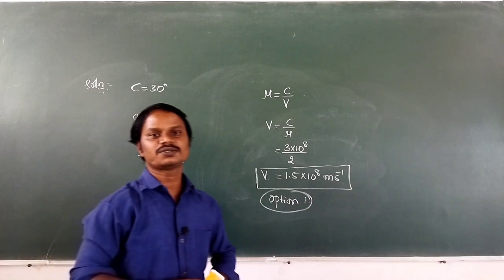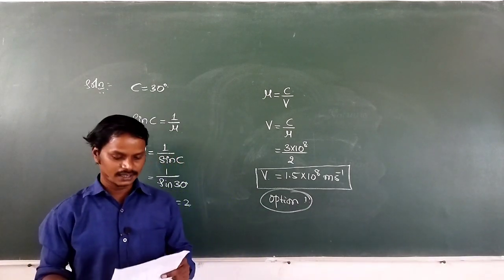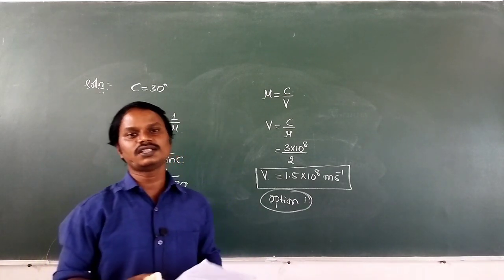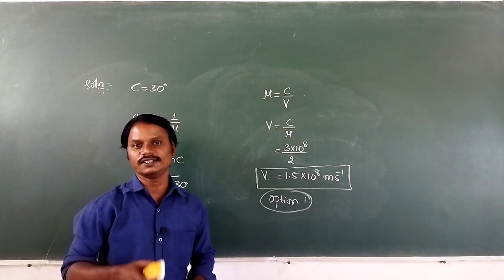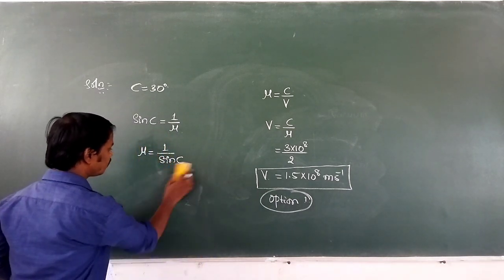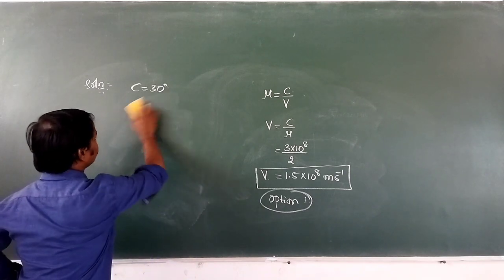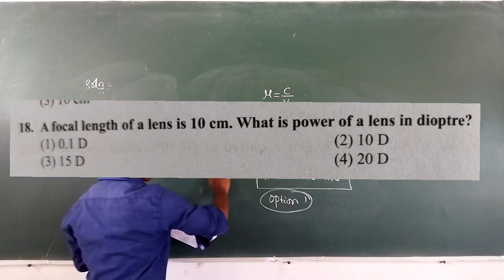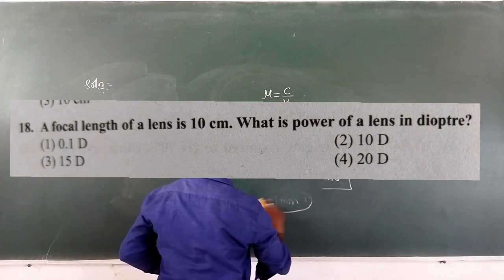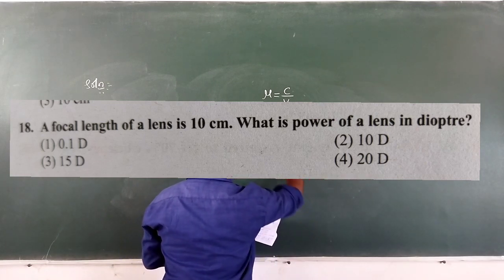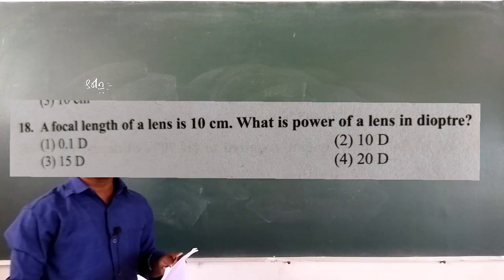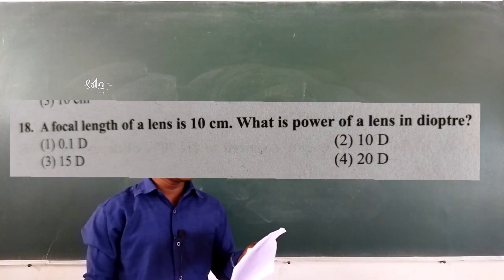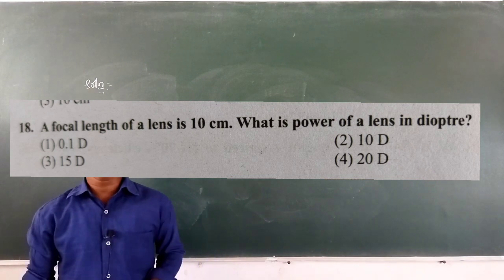Now let us move to the next question. That question is related to the lens, and this question was asked in the 2014 KCET exam. Now what is that question? The focal length of a lens is 10 centimeter. What is the power of the lens in diopter? The focal length of the lens given is 10 centimeter.